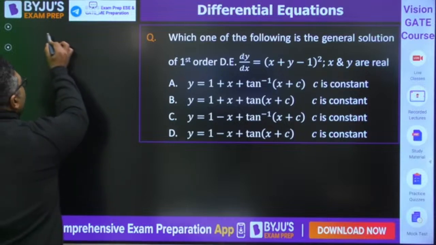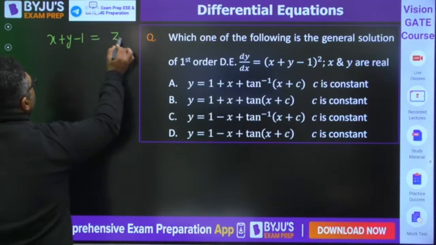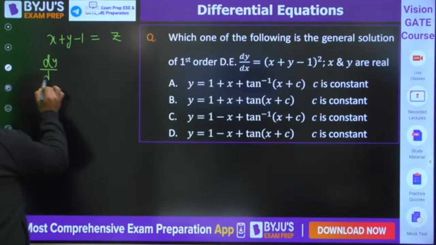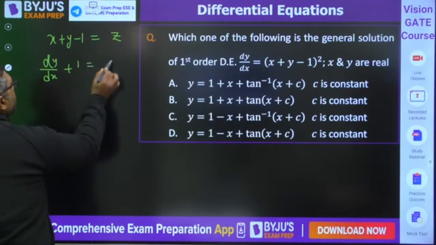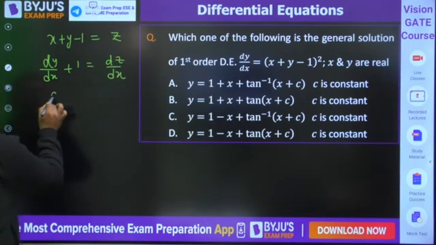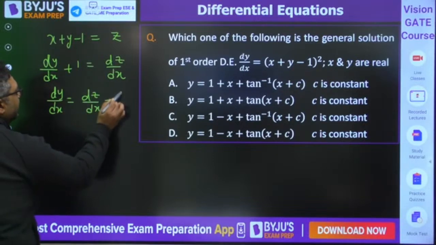We would be assuming x plus y minus 1 to be z. So it is dy by dx plus 1 is dz by dx. So you can write dy by dx is dz by dx minus 1.